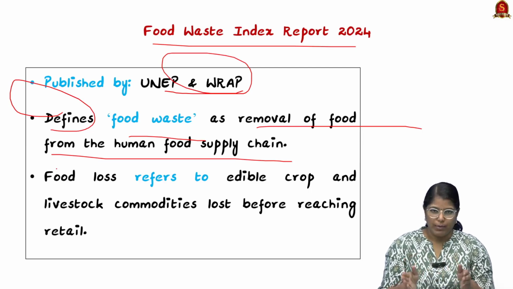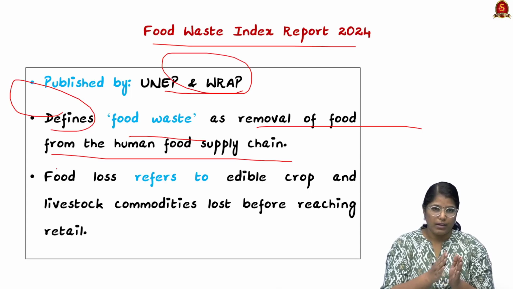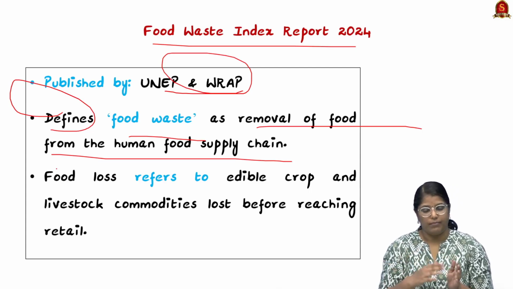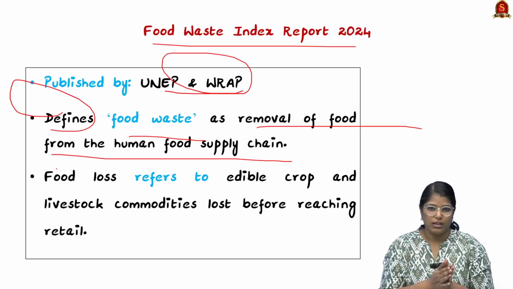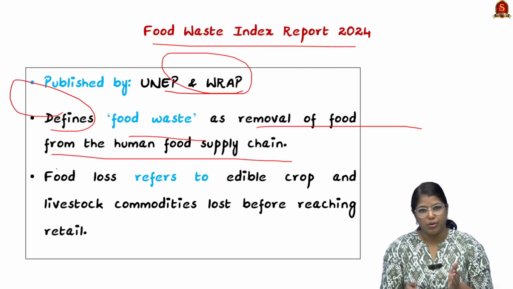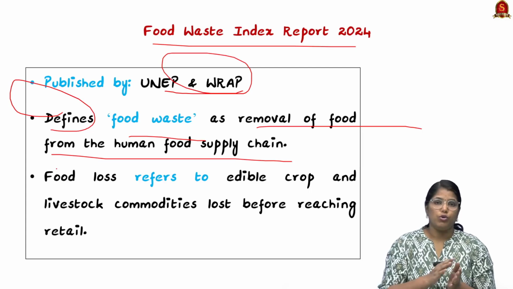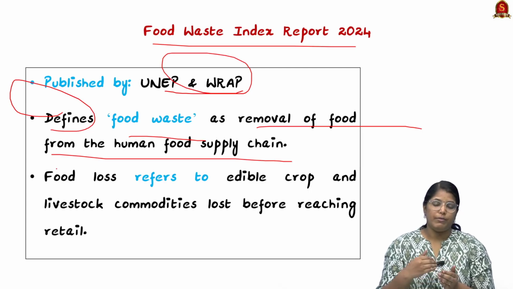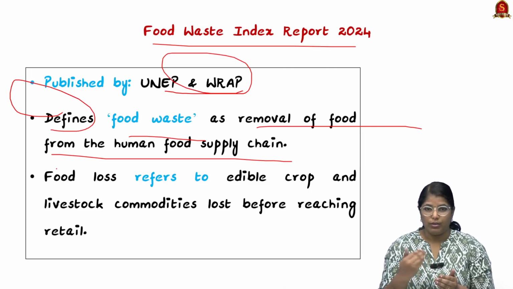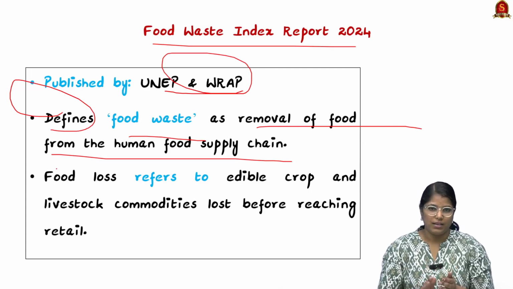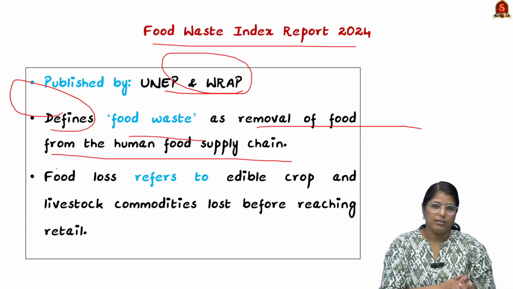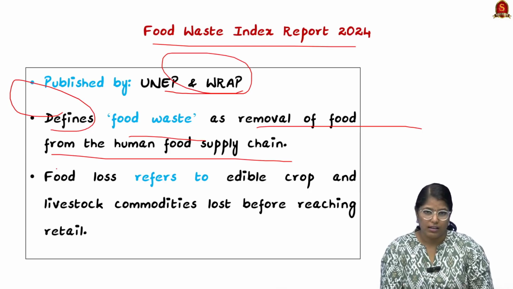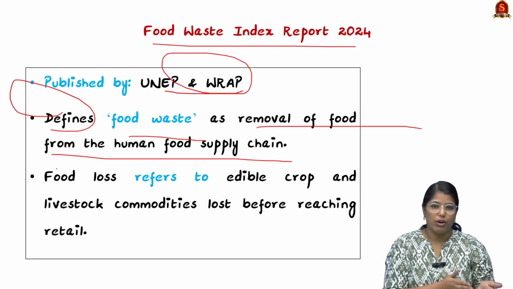So we cultivate crops, and the cultivated crops are harvested, and post harvest they are processed a little bit, and then transported or stored, right? During this process, even before entering the retail or wholesale market, the wastage that happens is called food loss. So it does not even reach the market itself, so those are called food loss.